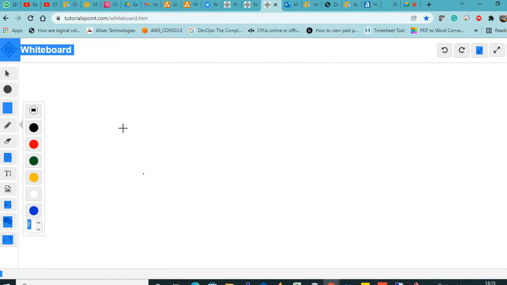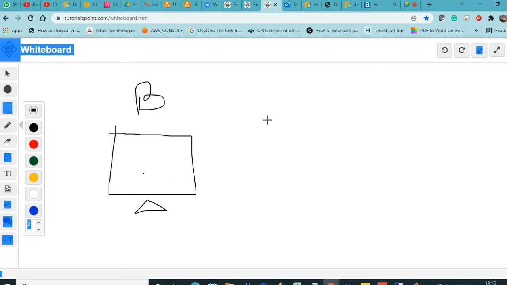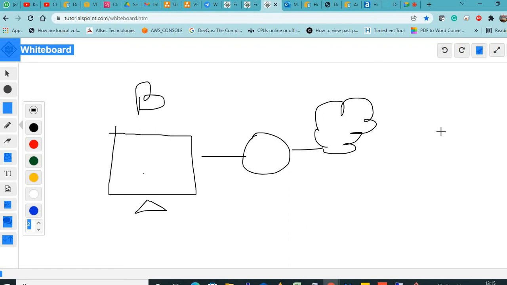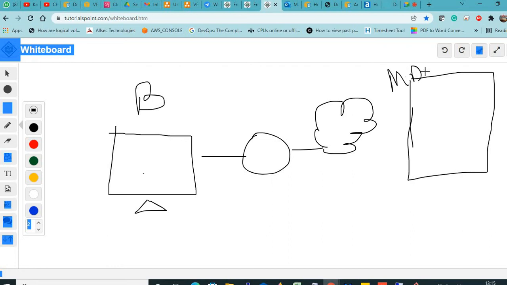Now we are in India, right? Say Bangalore. This is our PC, in Bangalore. Of course, this is my router, which I connect to the internet. Now, the server is in the Mumbai AWS data center. Our server will be in any one of the racks. Now, I need to connect to this server.